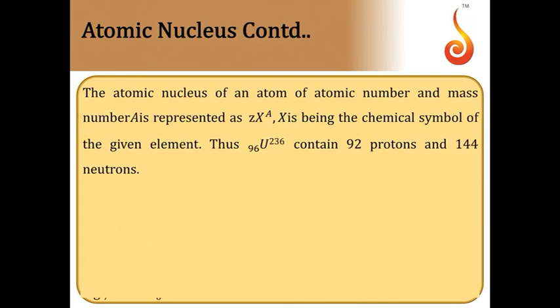Then any atomic nucleus is represented by its chemical symbol. If X is the chemical symbol for it, then we write Z at the lower part of the left side of the symbol, and on the right side at the upper part as a superscript we write the mass number. For example, if you take uranium, 92 and 236. So this is how we represent a nucleus, where this is the mass number, and this is the atomic number.